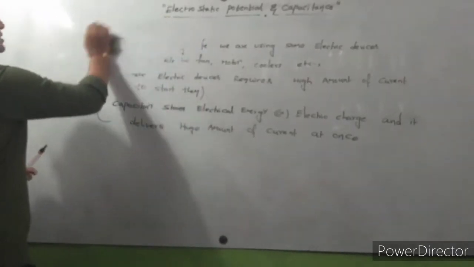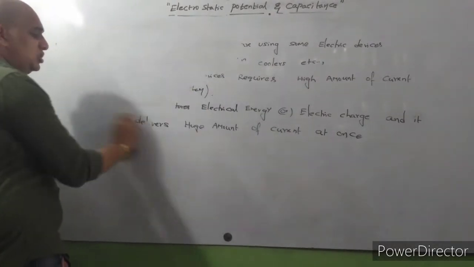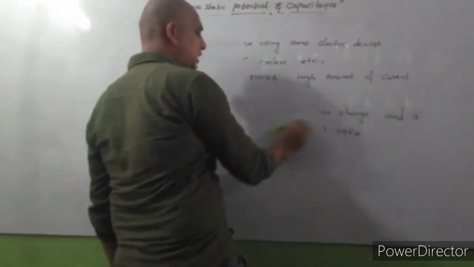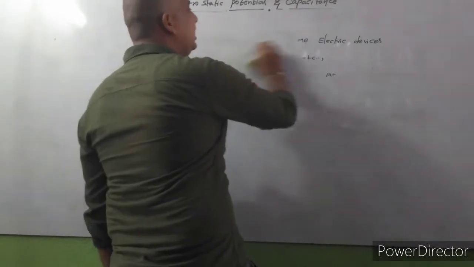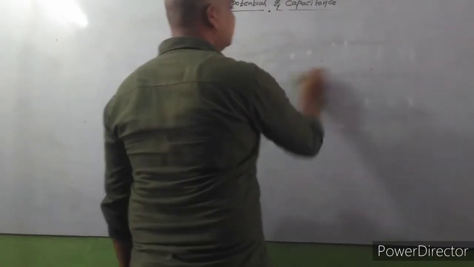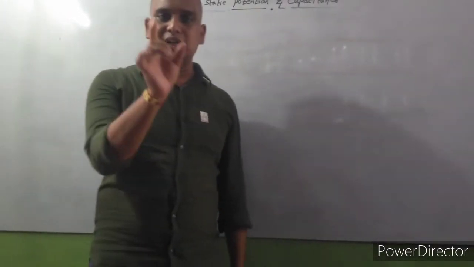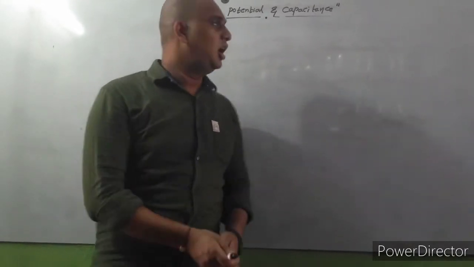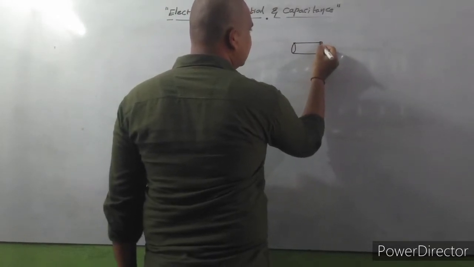So why are we using capacitors? A capacitor stores electrical energy or electric charge. It delivers electrical energy or electric current at once, suddenly. For that purpose we are using capacitors. If you observe electric fans, while looking at the electric connections of the fan, you can see some cylindrical shape capacitors.